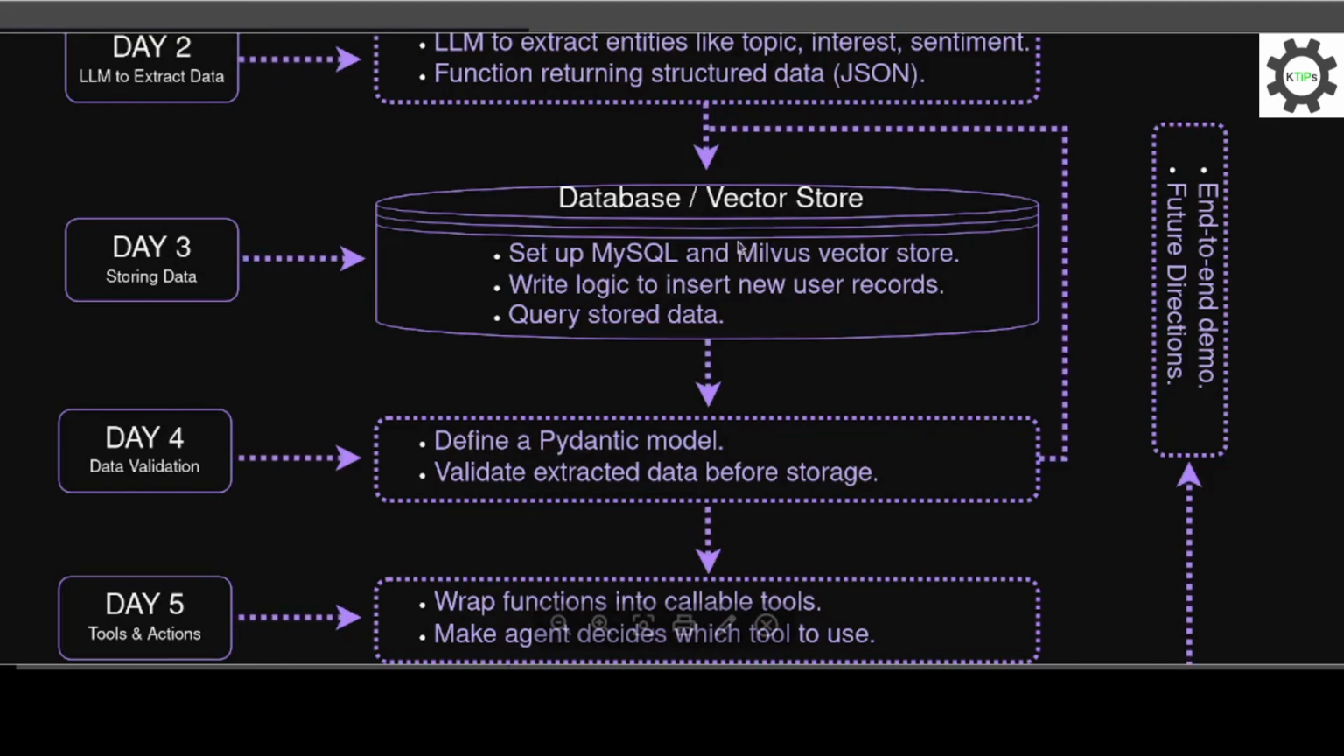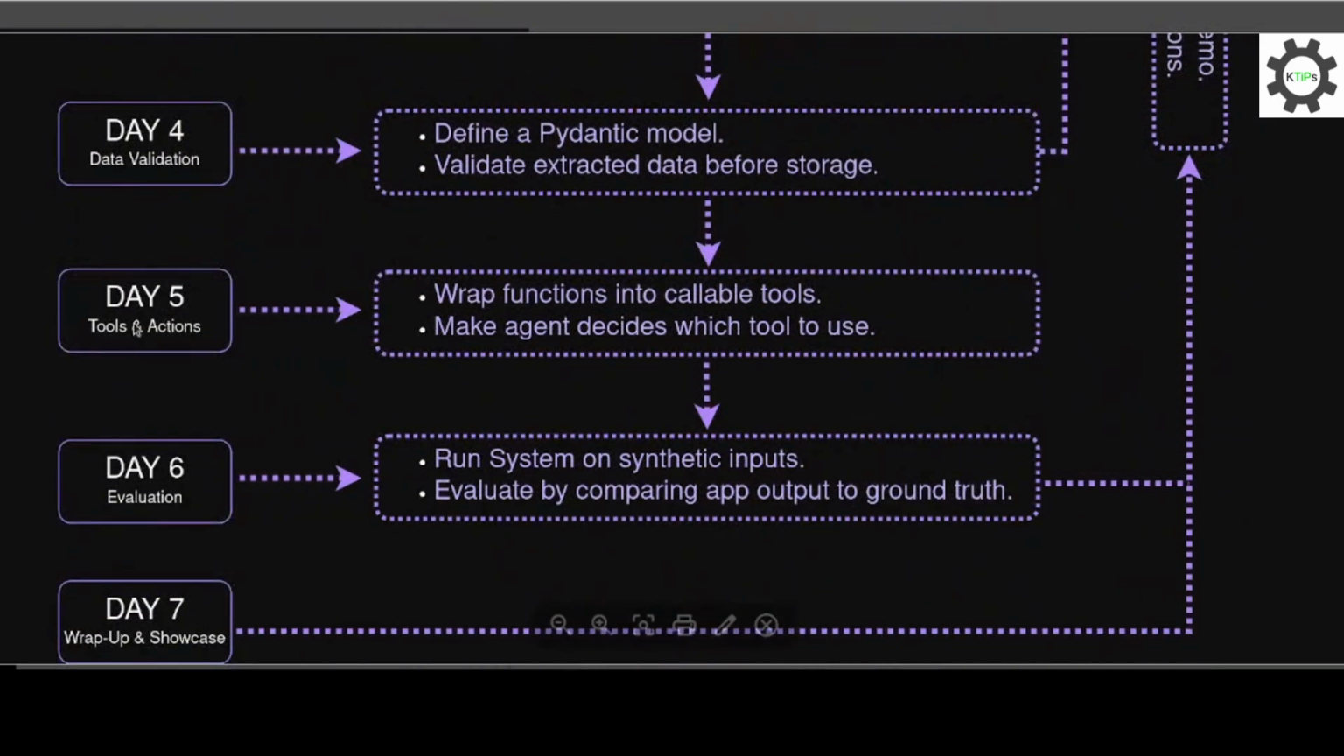Day 5, this is where we implement the agents. The heart of our application. We will implement agents able to generate action plans and execute them fully autonomously. We are going to wrap our Python functions into callable tools.